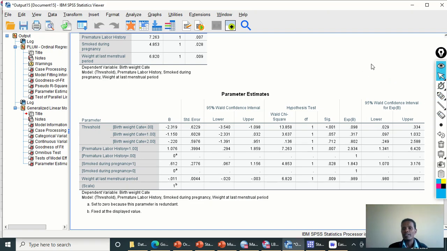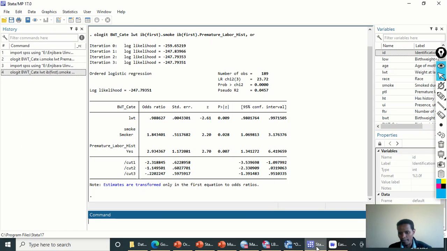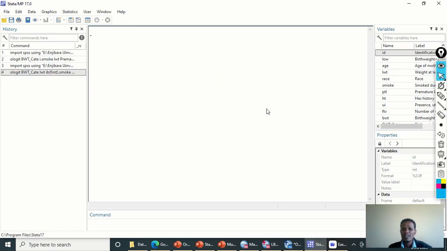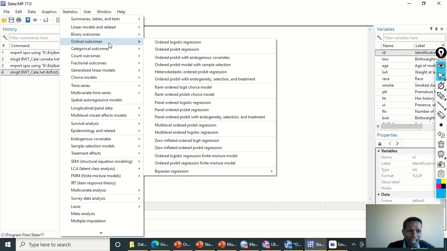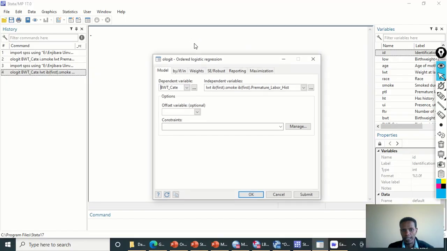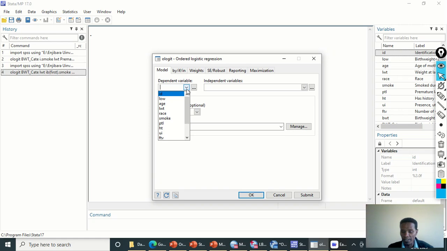Now again, before winding up the session, let's do this data set using STATA. So I have already opened the data set using STATA. So click on statistics, then go to ordinal outcomes, and then click on ordered logistic regression. Click over here. So we need to choose the dependent variable from here.